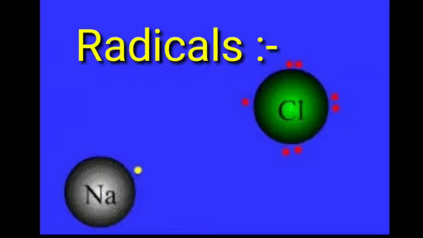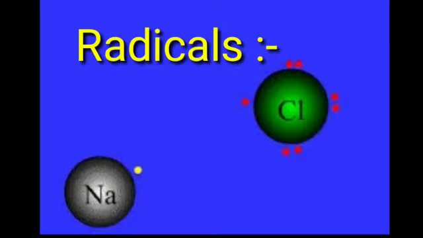So, what are atoms? An atom is the smallest part of an element that takes part in a chemical reaction. And these atoms cannot exist independently, so that is why they combine with each other to form molecules. A molecule is the smallest part of an element or a compound that can exist independently. You must remember that a molecule is made up of two or more atoms that can exist independently.